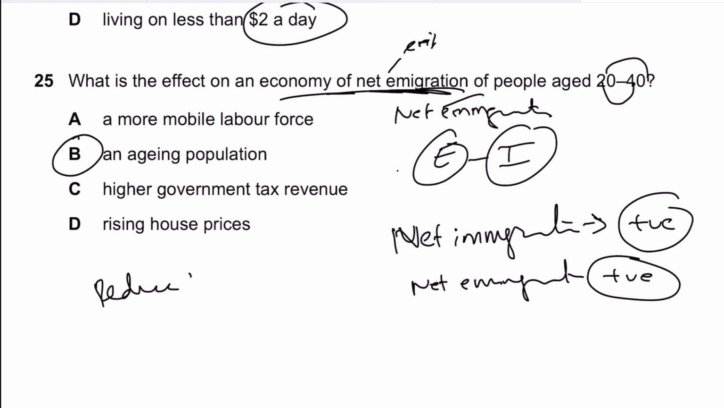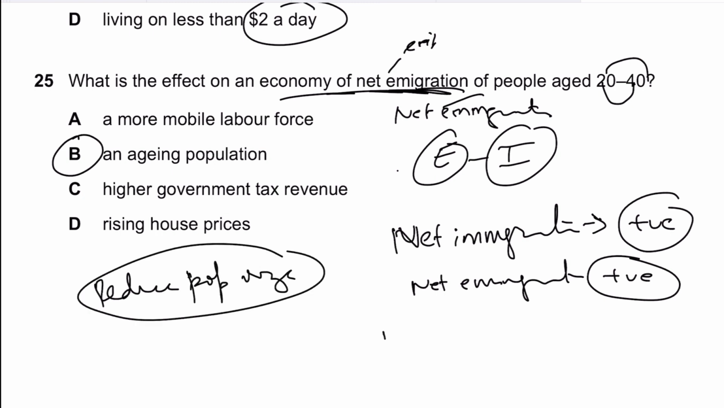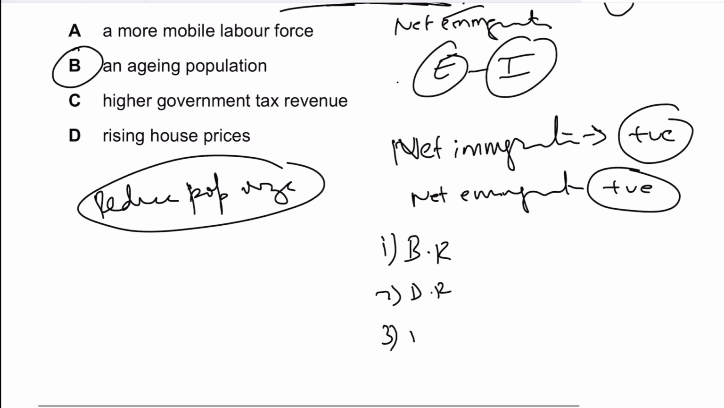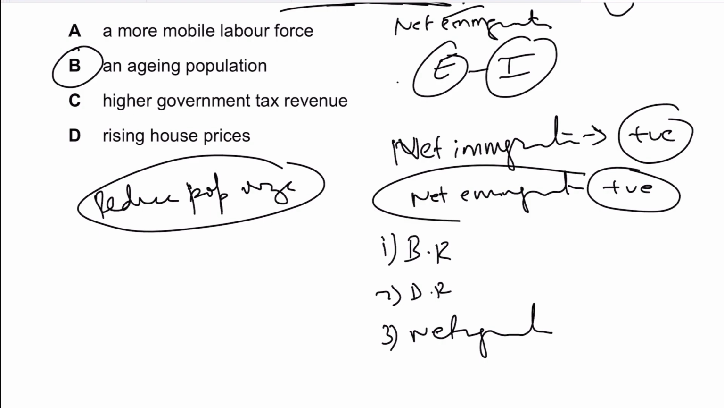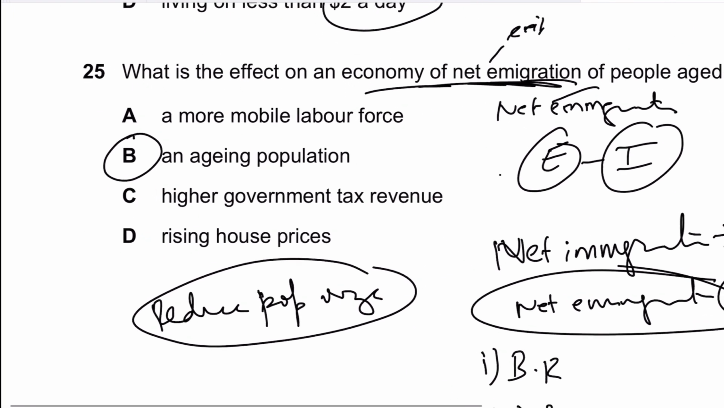And in populations, it would reduce the population size, first of all, because the size of the population is dependent upon three factors: the birth rate, the death rate, and the net migration rate. Net migration is how many people are coming in versus how many people are going out. So if under net migration you have a positive net emigration, that is more people leaving the country,